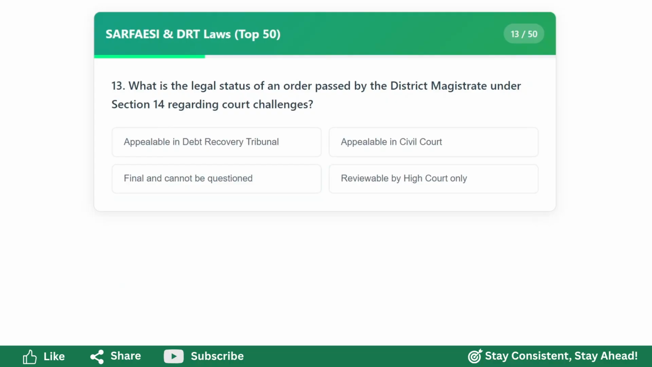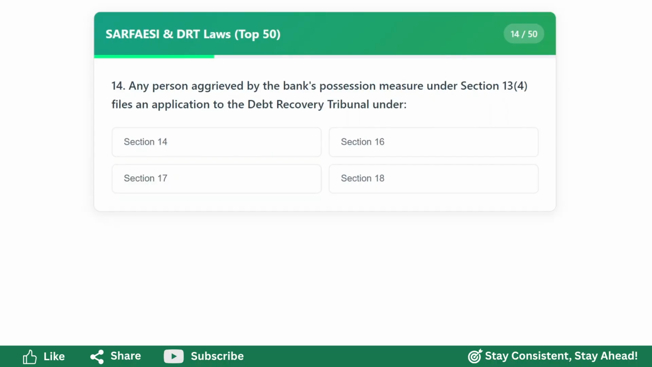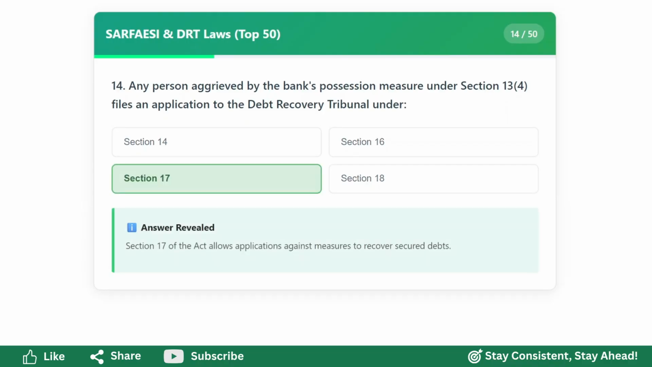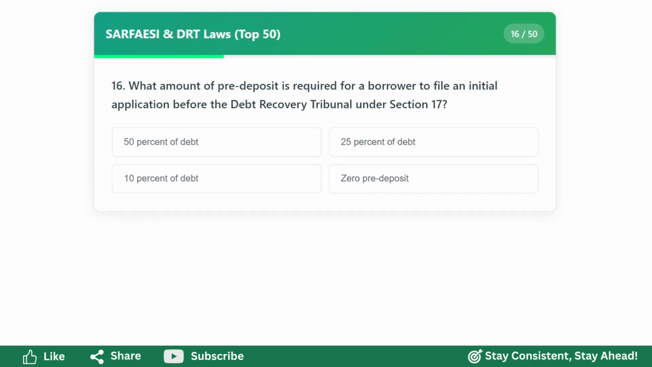60 days. What is the legal status of an order passed by the district magistrate under Section 14 regarding court challenges? Final and cannot be questioned. Any person aggrieved by the bank's possession measure under Section 13(4) files an application to the Debt Recovery Tribunal under Section 17. What is the statutory time limit to file an application before the Debt Recovery Tribunal against bank actions?